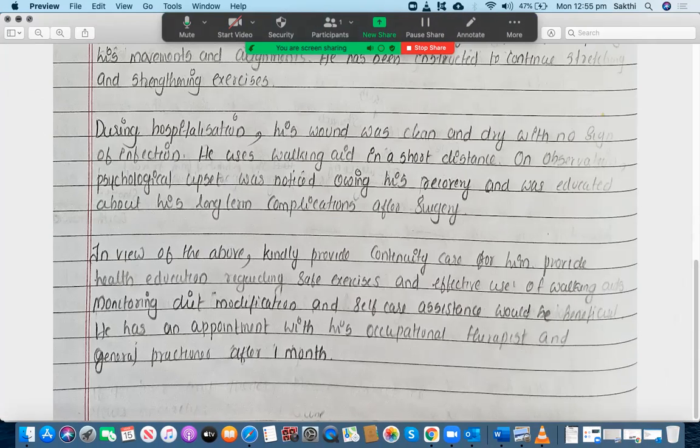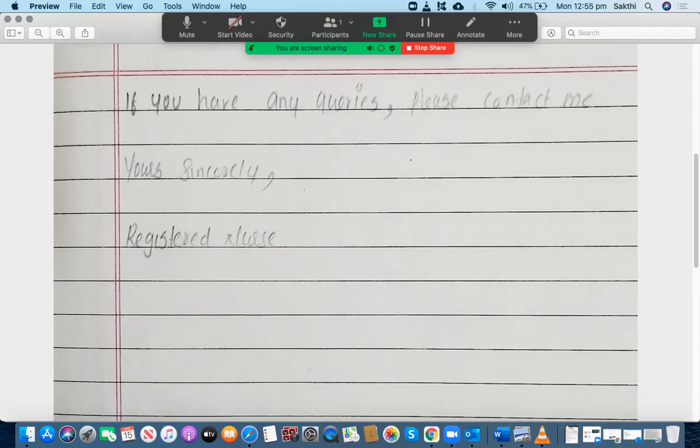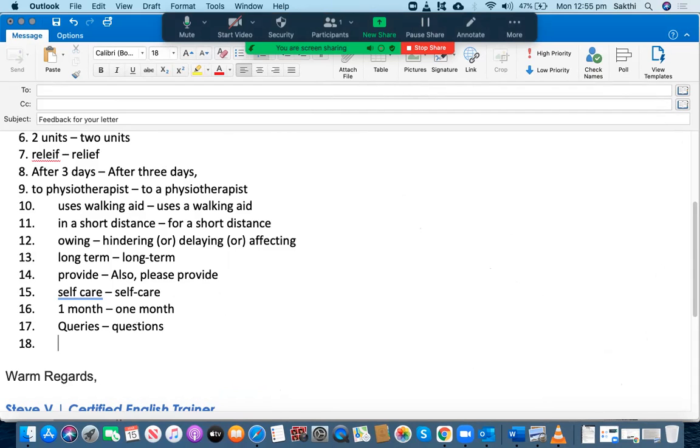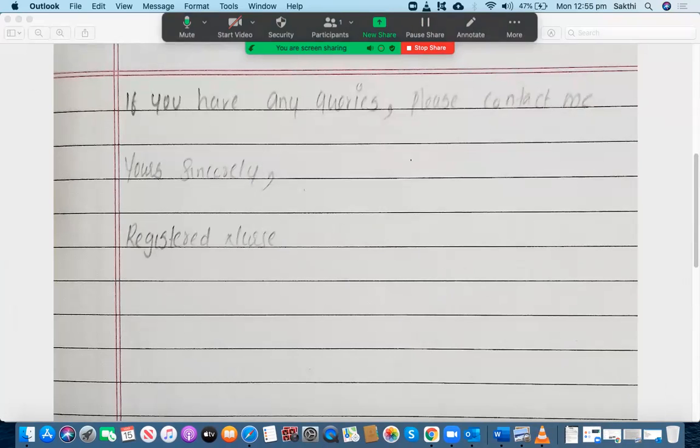Let me go to the next page. Where's the next page? That's the one. Okay, if you have any queries, please contact me. No. If you have any questions, it's always important to use formal words in your letters. So questions are more formal than queries. Yours sincerely, comma, registered nurse, not "the registered nurse."